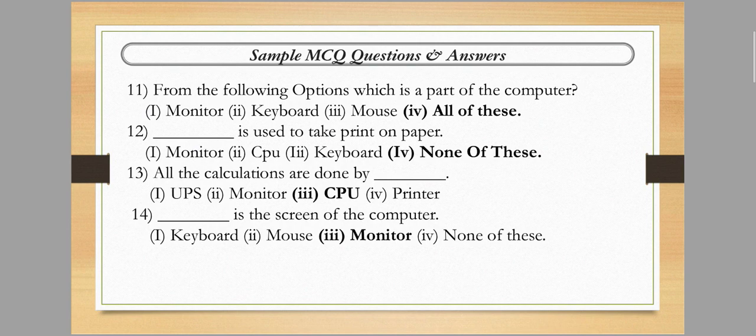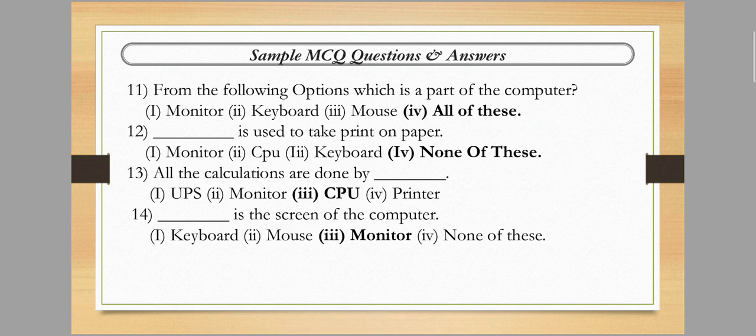Next is, all calculation are done by UPS, monitor, CPU and the last option is printer. We all know that when we input some data in the computer, all the calculation are done by the CPU. So question number 13 is option number 3, CPU, the correct answer.